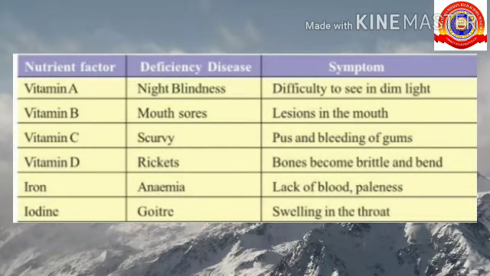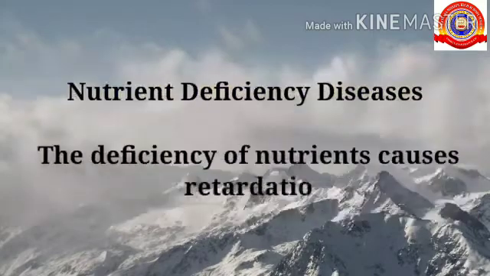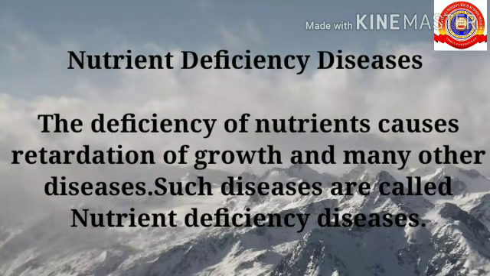Anemia, the deficiency disease caused by the deficiency of iron. And goiter is the deficiency disease caused by iodine. And we discussed about nutrient deficiency diseases. The deficiency of nutrients causes retardation of growth and many other diseases. Such diseases are called nutrient deficiency diseases.